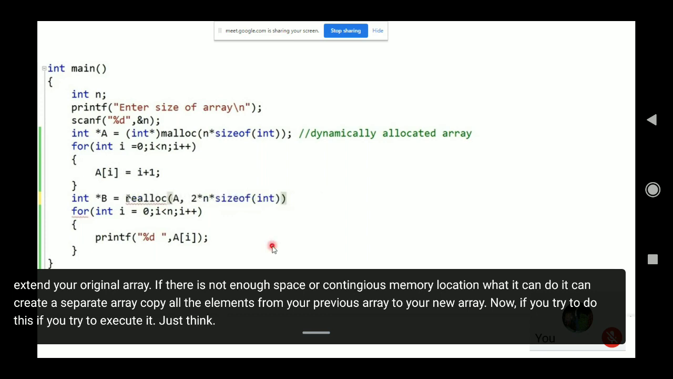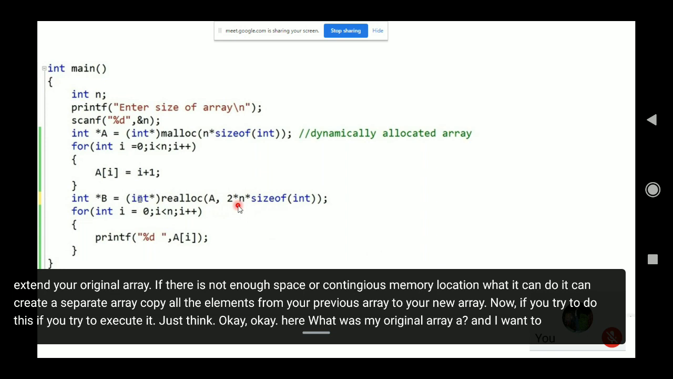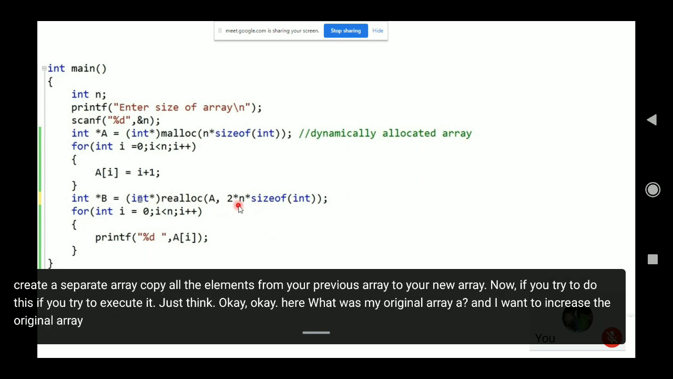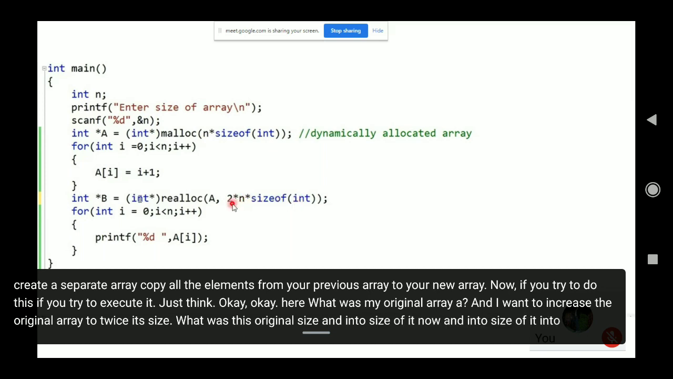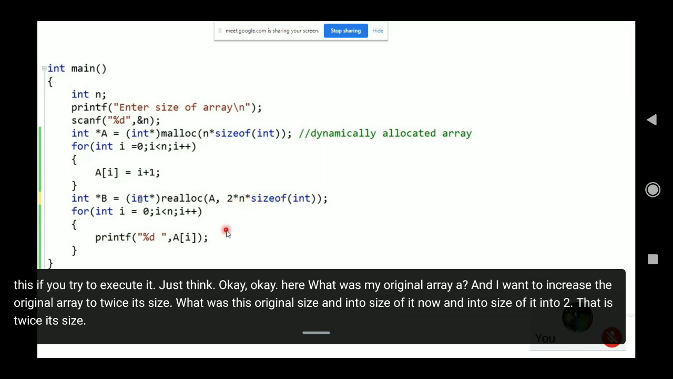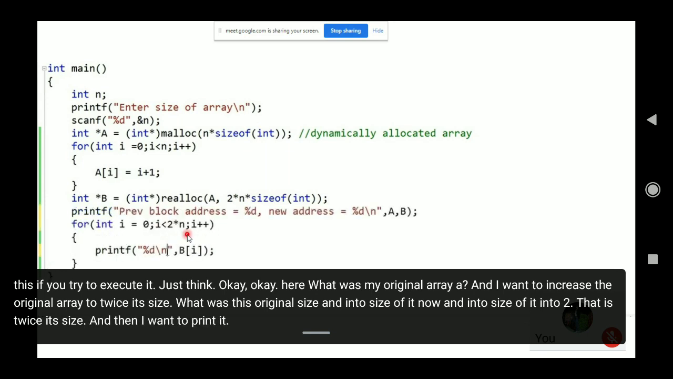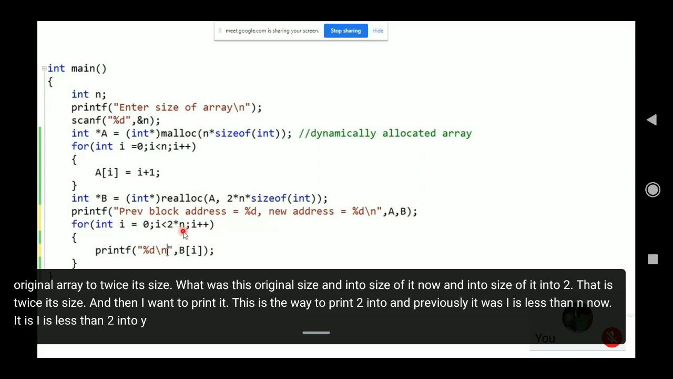Here, what was my original array? A, and I want to increase the original array to twice its size. What was its original size? n into sizeof int. Now n into sizeof int into 2, that is twice its size, and then I want to print it. This is the way to print 2 into n. Previously it was i less than n, now it is i less than 2 into n. Why? Because it has become twice the size.